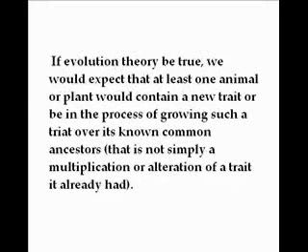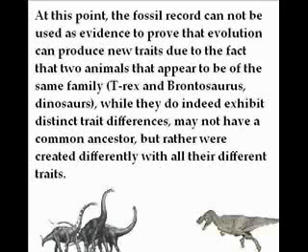If evolution theory be true, we would expect that at least one animal or one plant would contain a new trait or be in the process of growing such a trait over its known common ancestors. That is not simply a multiplication or alteration of a trait it already had. At this point, the fossil record cannot be used as evidence to prove that evolution can produce new traits, due to the fact that two animals that appear to be of the same family, while they do indeed exhibit distinct trait differences, may not have a common ancestor, but rather were created differently with all their different traits.